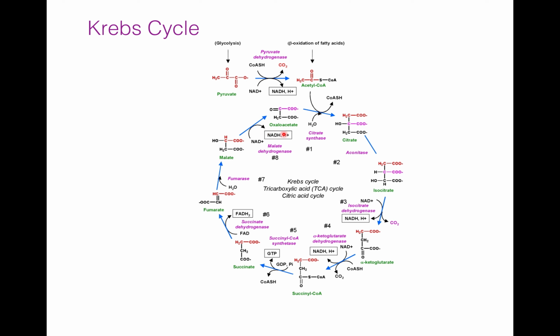NADH. So this is the Krebs cycle in which there are 8 steps. Oxaloacetate converts into citrate, citrate then converts into isocitrate, it converts into alpha ketoglutarate, then it converts into succinyl coenzyme A, then it converts into succinate, then fumarate, then malate, and again oxaloacetate. So this is the Krebs cycle.